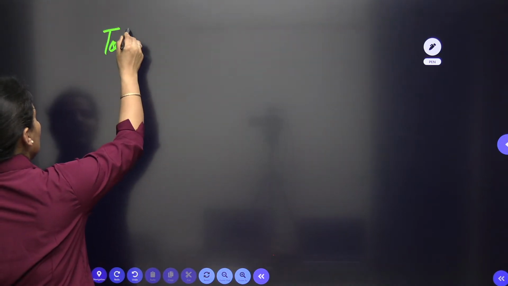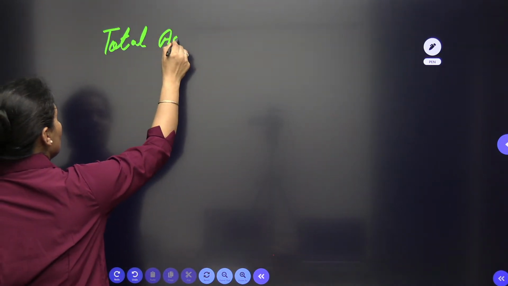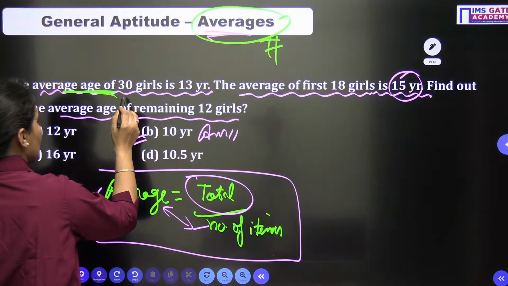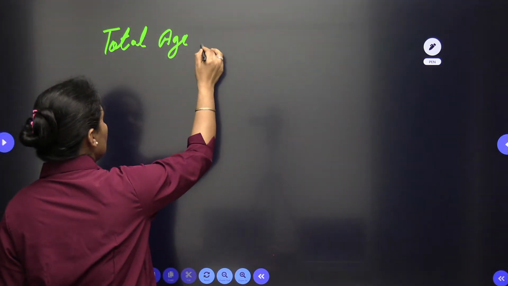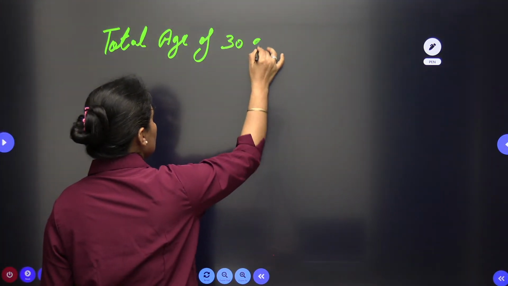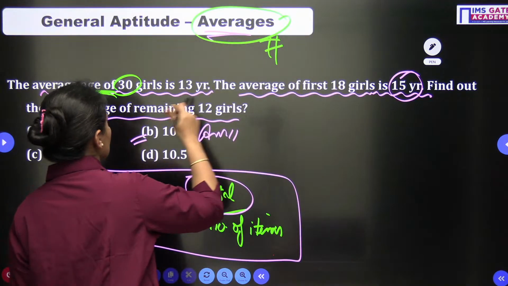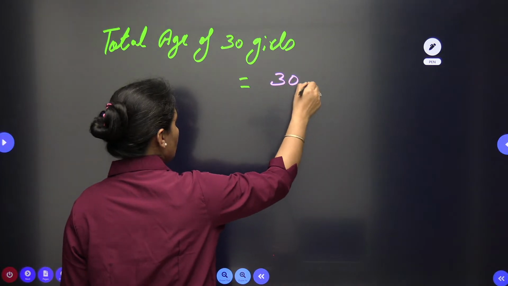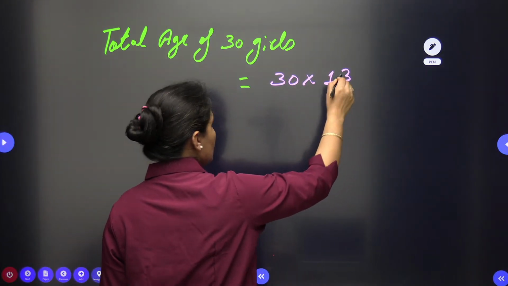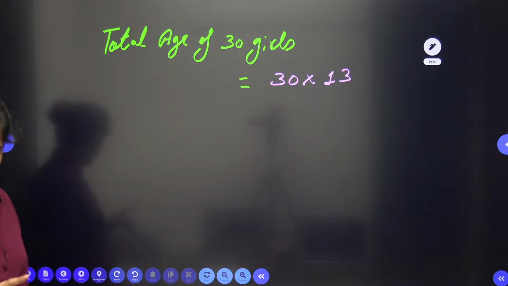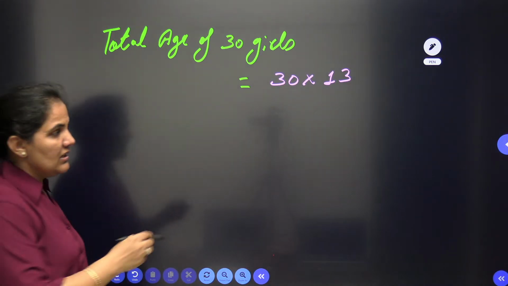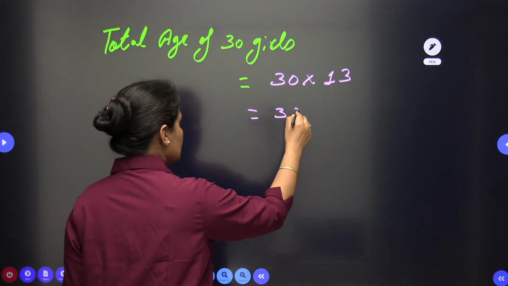So we can solve it very easily from here. I will find out the total age of how many girls? 30 girls. The total age of 30 girls will be the number of persons multiplied by the average. Number of persons is 30, average is 13, so it will be 390 years.